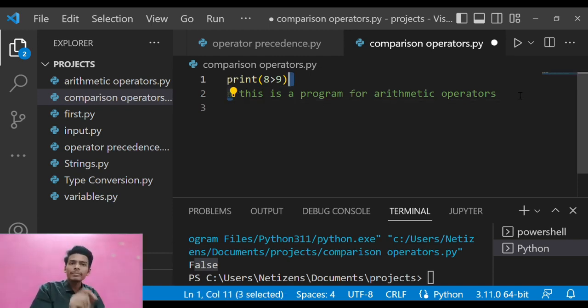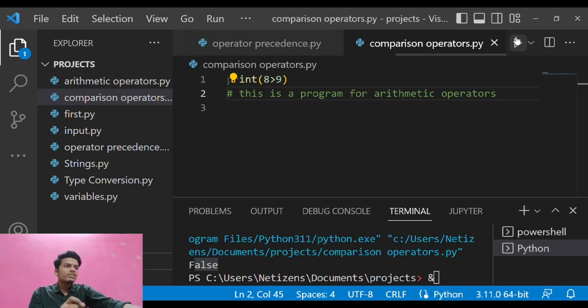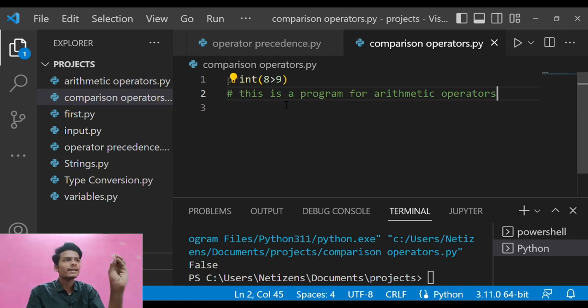Python will not print this, and that is the reason why we can use comments in Python. If I run it here, you can see that it just prints False, as if the comment does not even exist. If you want to type in your personal notes or thoughts on this program, you can comment out and write anything in Python after the hash symbol. This is what you need to understand.